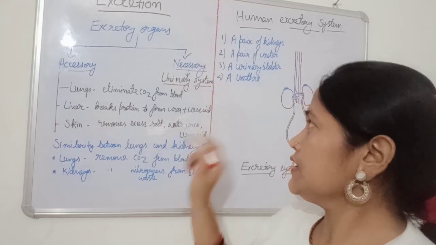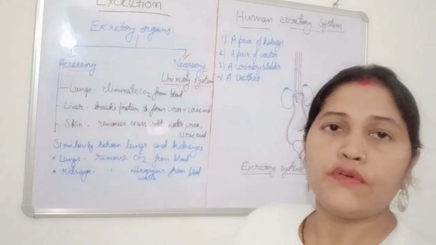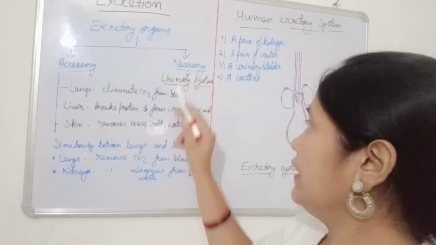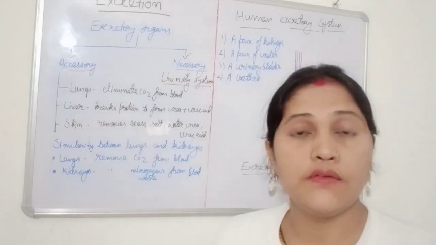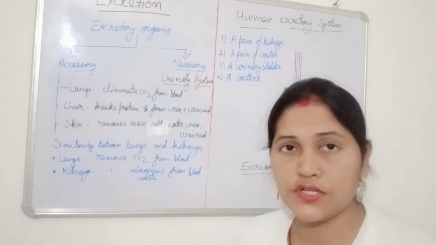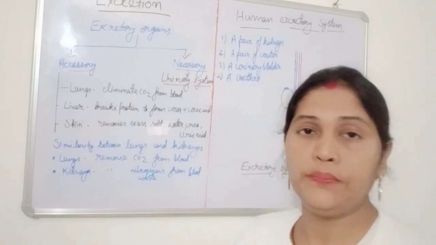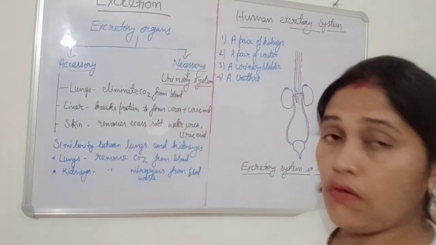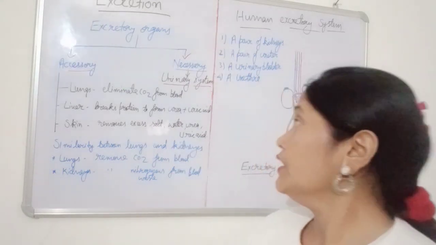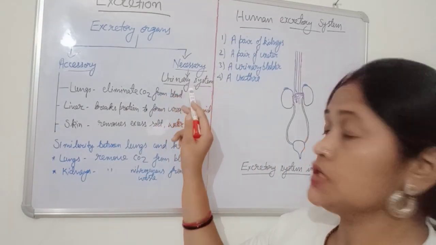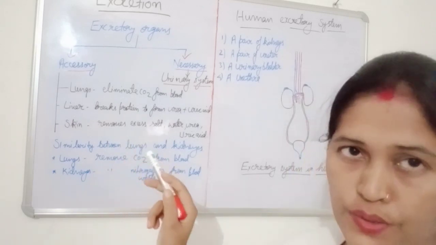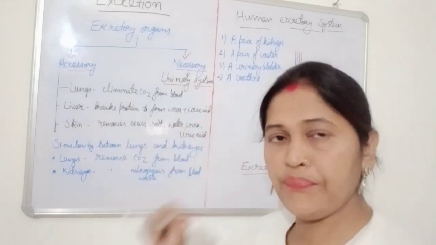And the necessary excretory organs involve the urinary system, which plays a significant role in excretion, or you can say the major role is played by these necessary excretory organs. So this is the urinary system or excretory system in humans. We'll discuss it after this, okay.